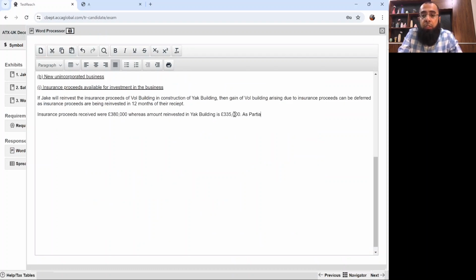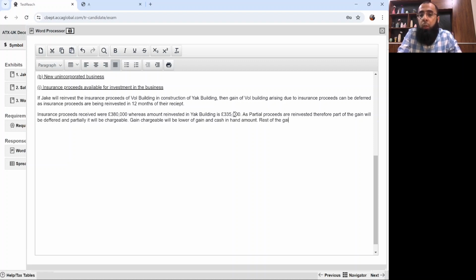As partial proceeds are reinvested, part of the gain will be deferred and partially it will be chargeable. Gain chargeable will be the lower of gain and cash in hand amount.